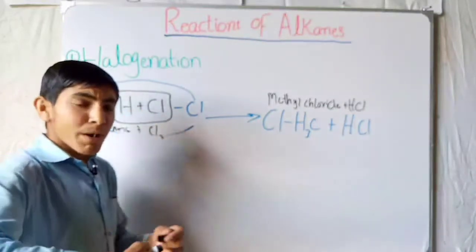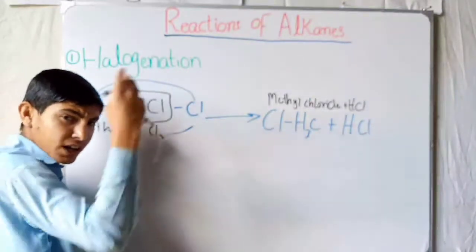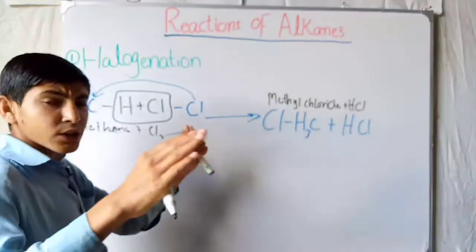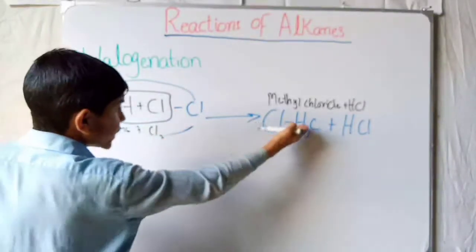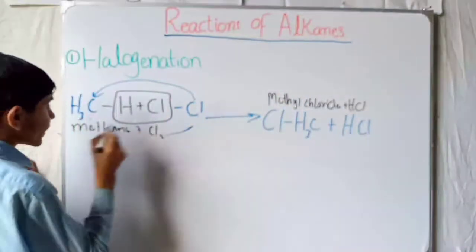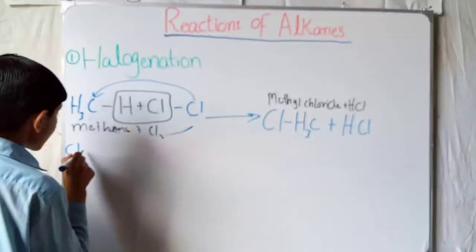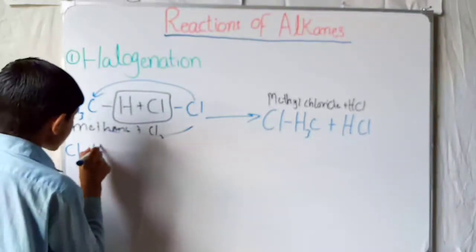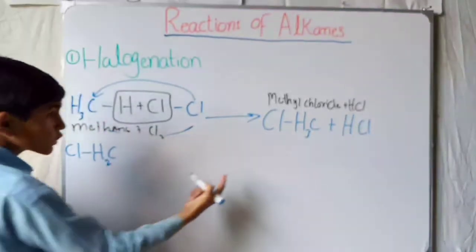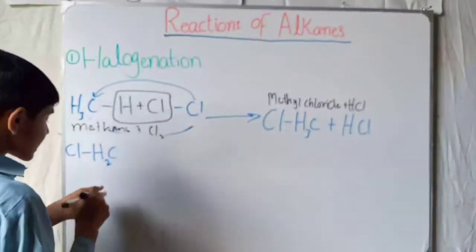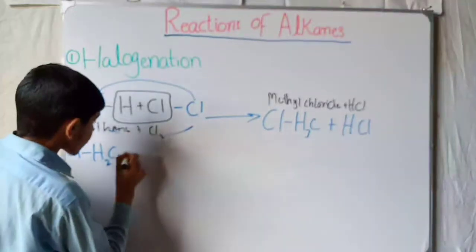It goes on removing one hydrogen again from H3C, then from H2C, until all the hydrogen atoms are lost by the methane. If you take this methyl chloride again, Cl bonded to H3C, now we will take it as H2C.